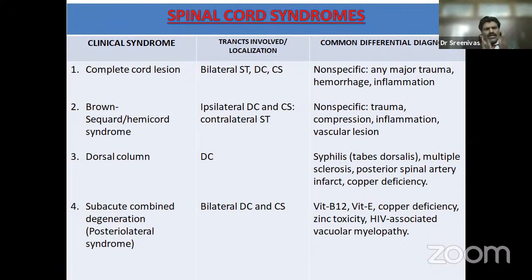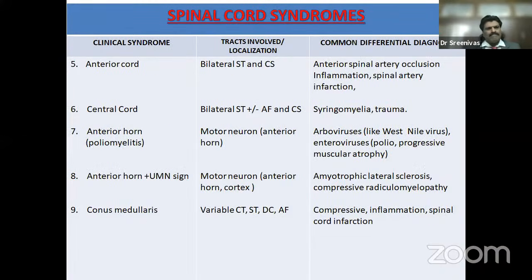If only the dorsal column is getting affected, it could be syphilis or multiple sclerosis because it affects the large fibers. Posterior spinal artery, copper deficiency, vitamin B12 deficiency, subacute combined degeneration: posterolateral cord, bilateral dorsal columns, and corticospinal tract, because they are well myelinated tracts, and vitamin B12 is essential for myelination. So these two tracts are predominantly affected. Spinothalamic tract is least affected. So vitamin B12 deficiency, vitamin E deficiency, copper, zinc toxicity, HIV-associated vacuolar myelopathy.